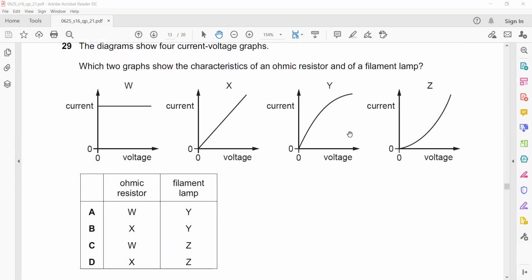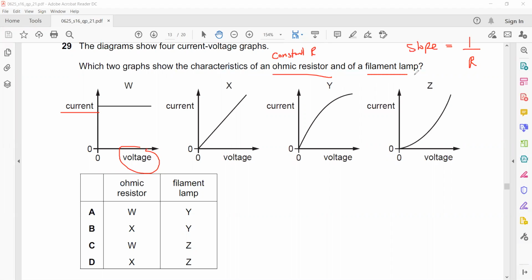In this question, the diagram shows a current and voltage graph. First thing, when current is on the y-axis and voltage on the x-axis, the slope is the reciprocal of resistance. Which two graphs show the characteristic of an ohmic resistor? Ohmic resistor means it will have a constant resistance.